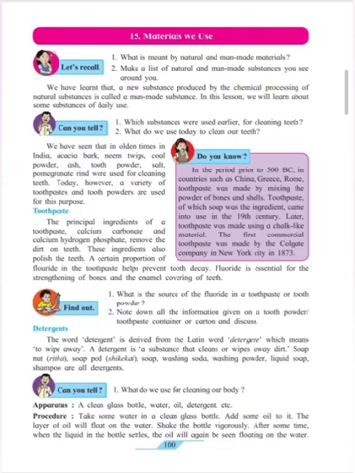Next point is detergent. Why do we use detergent? We use detergent for cleaning of clothes, right? We use washing powder, we use soap cakes. These are all a part of detergent. The work of detergent is to clean or to wipe away the dirty area. The word detergent is derived from the Latin word detergere, which means to wipe away. A detergent is a substance that cleans or wipes away dirt.